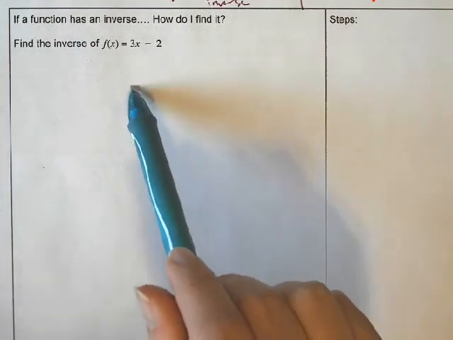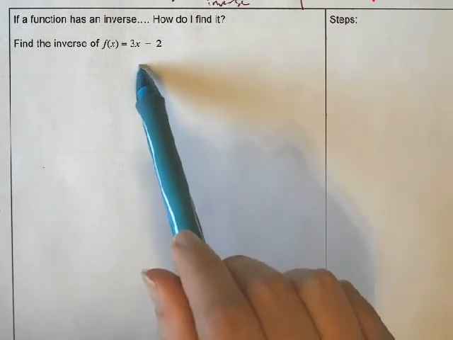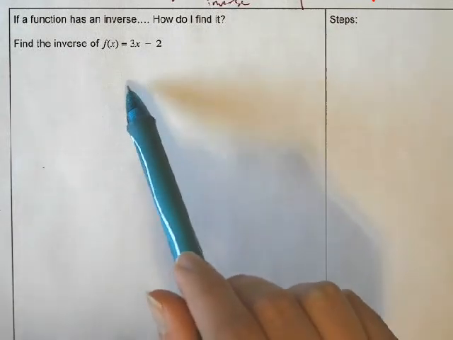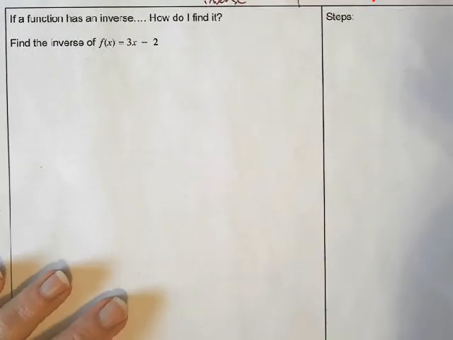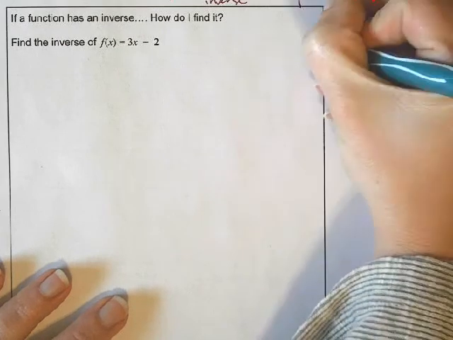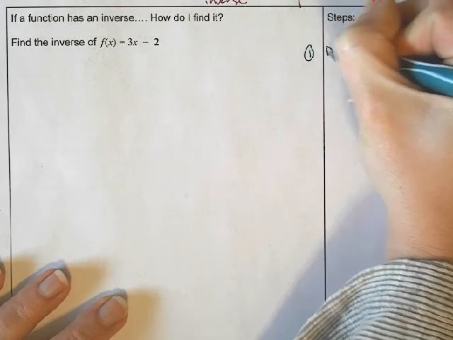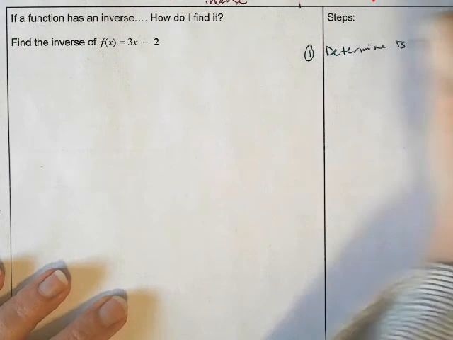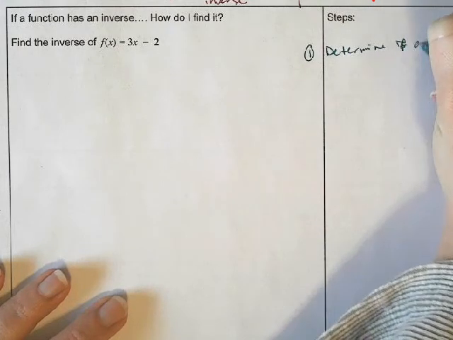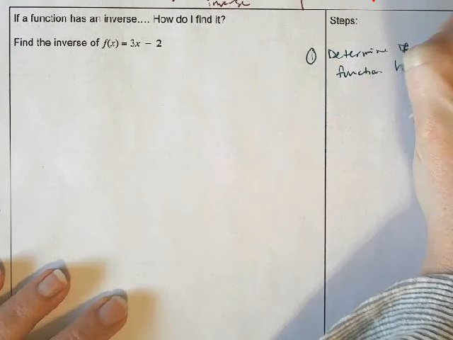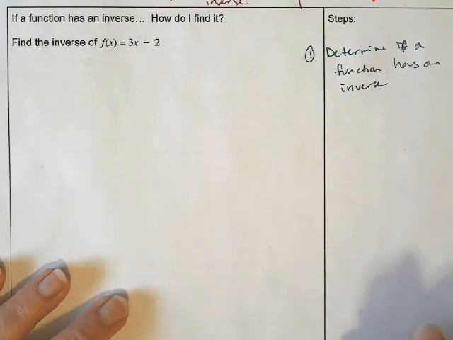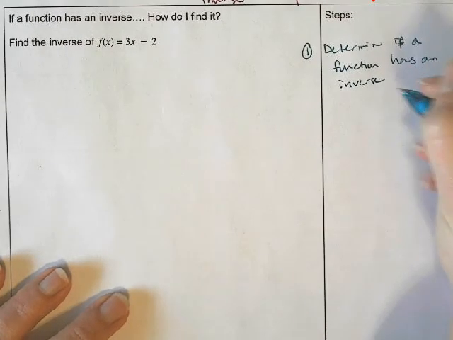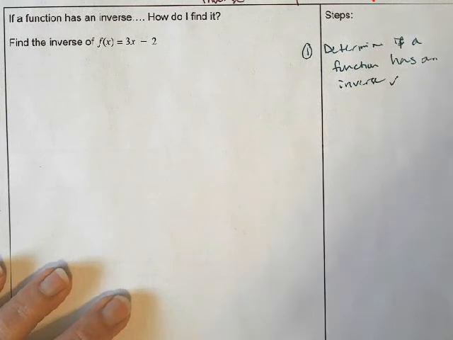We're going to actually use one of the functions that you would have graphed before. It says find the inverse of f of x is equal to 3x minus 2. So step one, if you were doing this from scratch, would be to determine if a function has an inverse. We already did that. We already did the graph, so that checks off that box. Now we're ready to proceed and actually find the inverse.